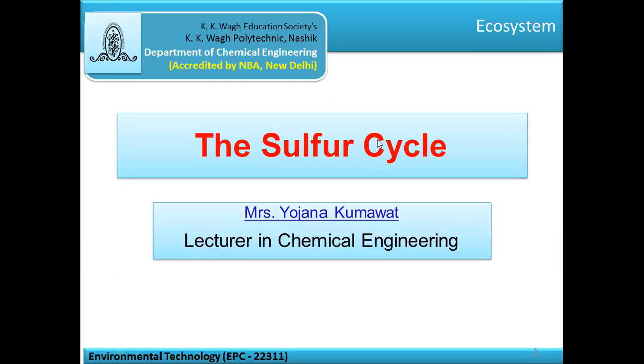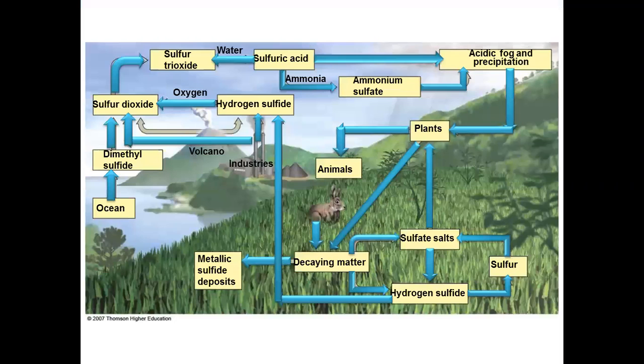Today I am going to discuss the sulfur cycle with you. This is one of the main important cycles of the ecosystem. This topic comes under the subject Environmental Technology of third year diploma in chemical engineering. This diagram shows the sulfur cycle, meaning how sulfur is transferred from one portion to another portion in the ecosystem.